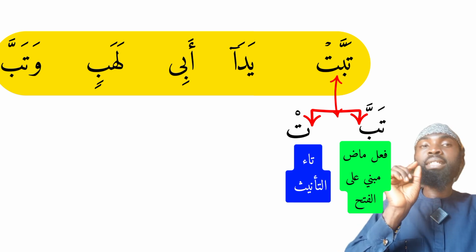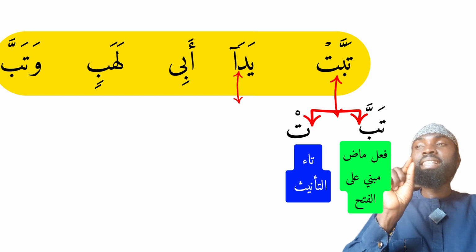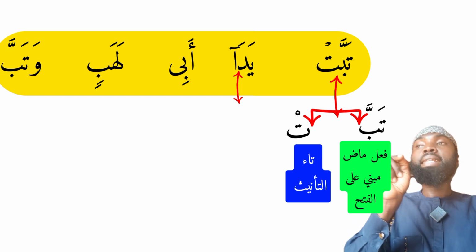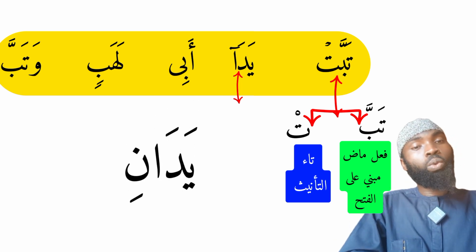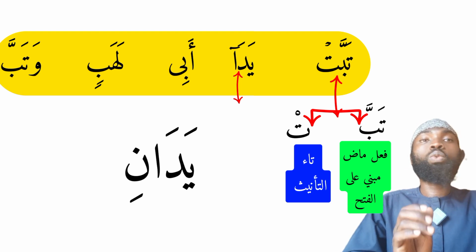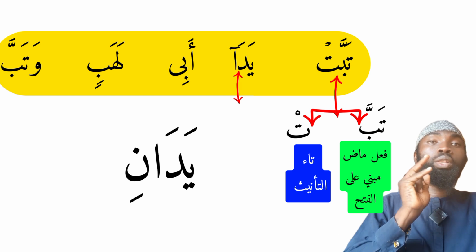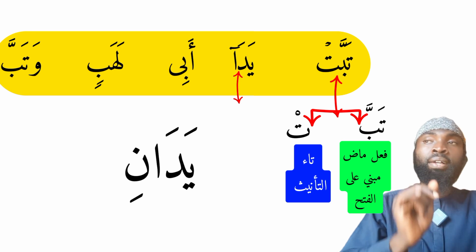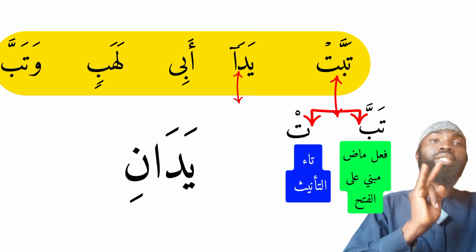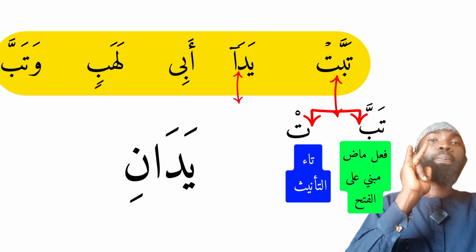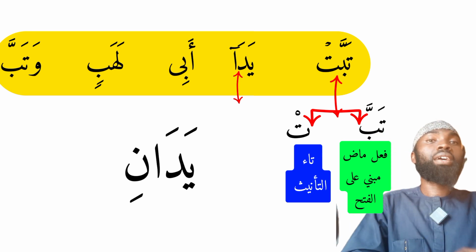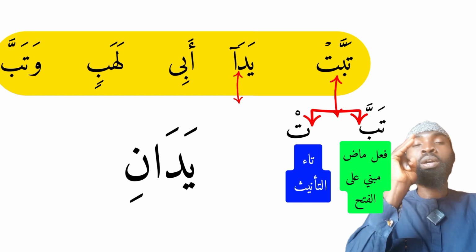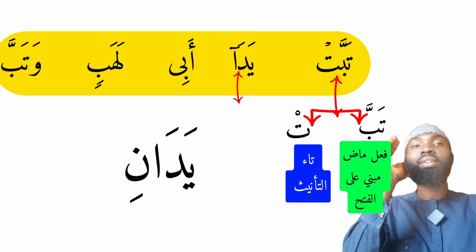And the next word is yada. Tabbat, then yada. Yada originally should be yadani, because in the Arabic language we have duals. Just the way we have singular and plural, we have singular, dual, and plural. Unlike in the English language where we only have singular and plural, the singular when it is one, and the plural from two and above. In the Arabic language we have singular, which is just one, we have dual, which is two, and we have plural, which is from three and above.